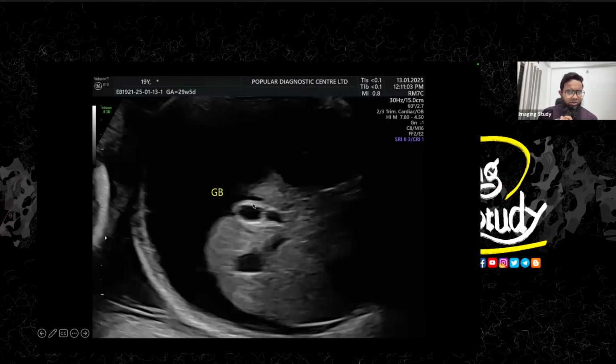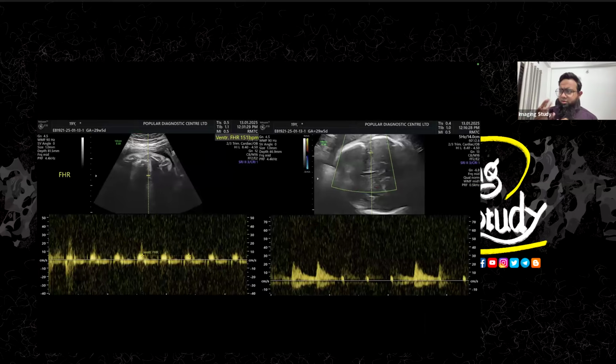And you can see the gallbladder wall is thickened. Okay, so these are a common association with the ascites. We thought about the fetal anemia. So we checked the middle cerebral artery. Just in a second, we could see that the middle cerebral artery is showing around 20 centimeter per second of flow. So there is no chance of ascites or no chance of anemia in this patient.